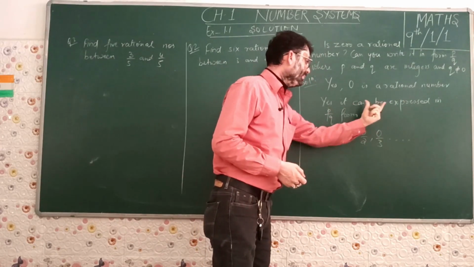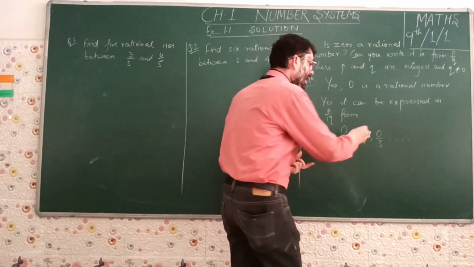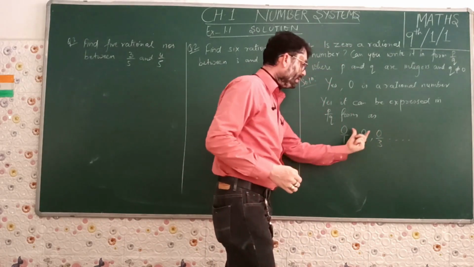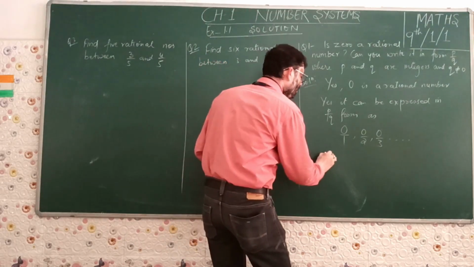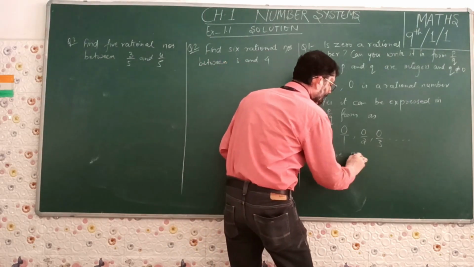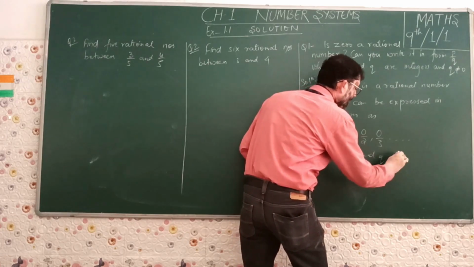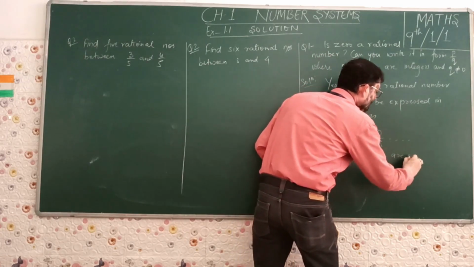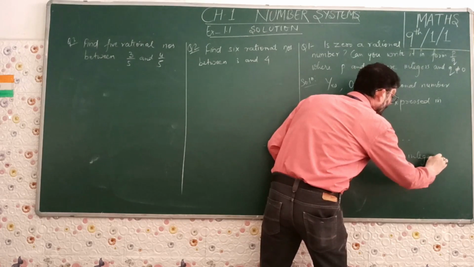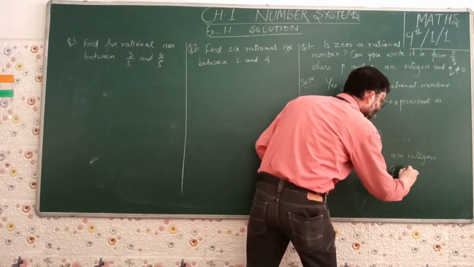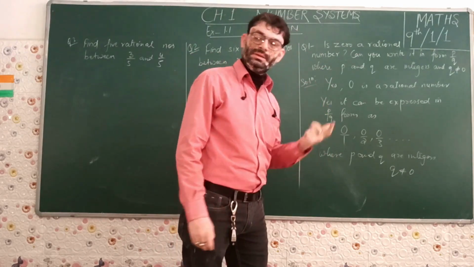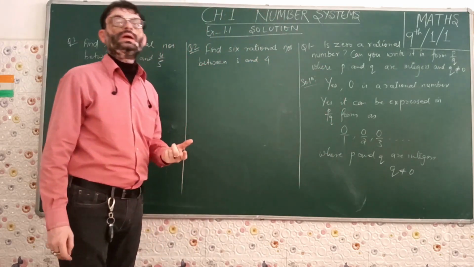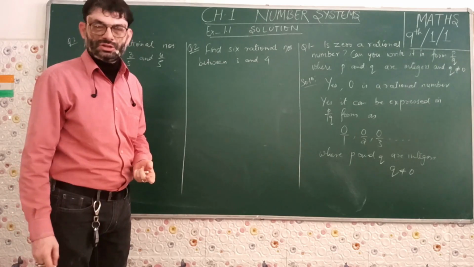So yes, 0 can be expressed in P upon Q form as 0 by 1, 0 by 2, 0 by 3, and so on, where P and Q are integers, with the condition that Q is not equal to 0. Thus, we get that 0 is a rational number, it can be expressed in P upon Q form, and P and Q are integers, and Q is not equal to 0.